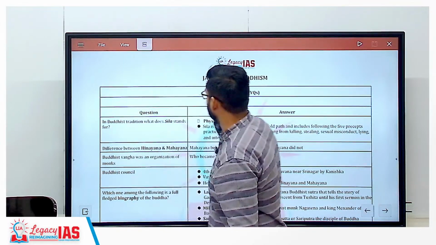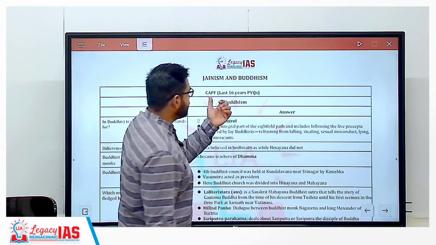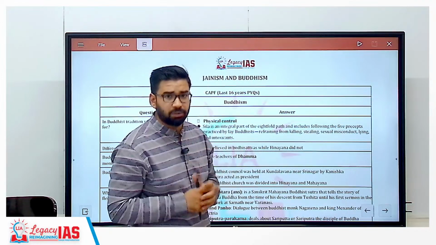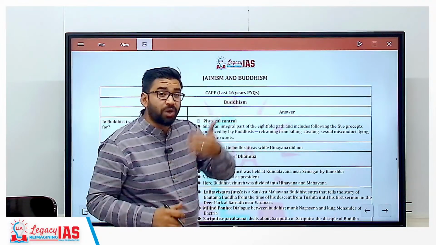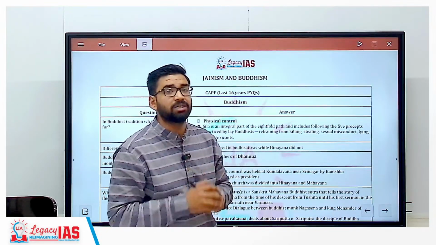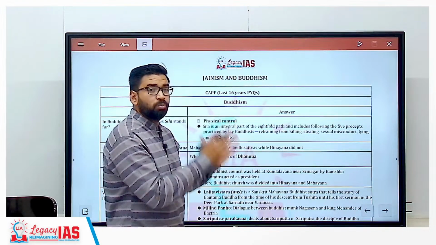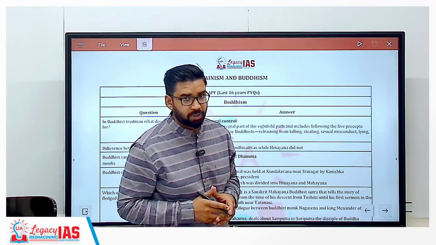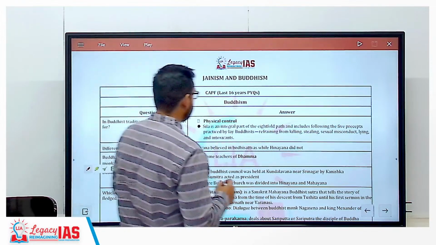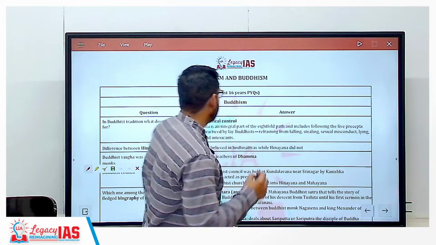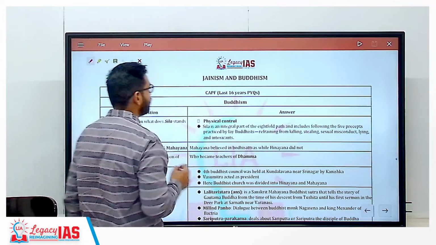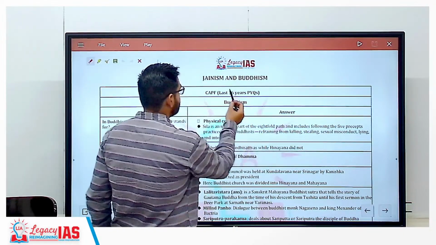Now, as you can see here, I have taken the last 16 years of PYQs from the UPSC CAPF paper so that we can understand what type of questions UPSC asks and what the important areas are in terms of Buddhism and Jainism, and also from the UPSC Civil Services Examination. Clear? Now, first of all, we are going to analyze some important topics from the perspective of Buddhism in the last 16 years of CAPF papers.